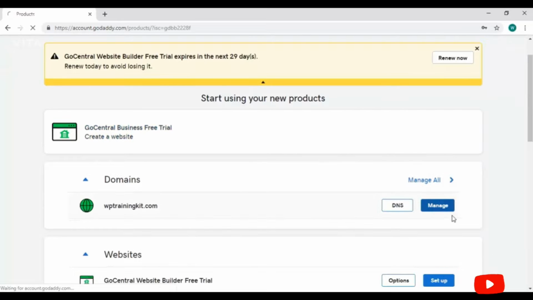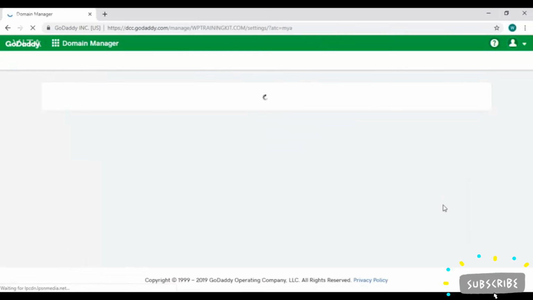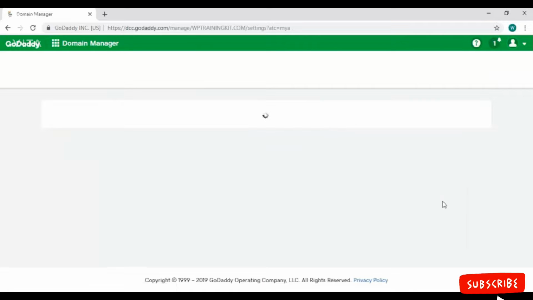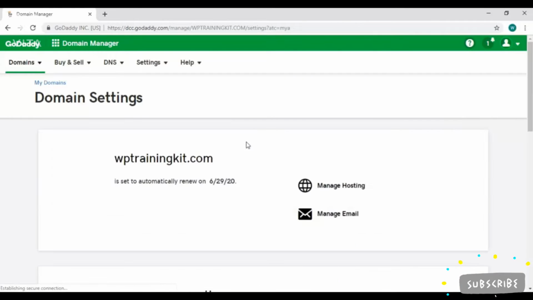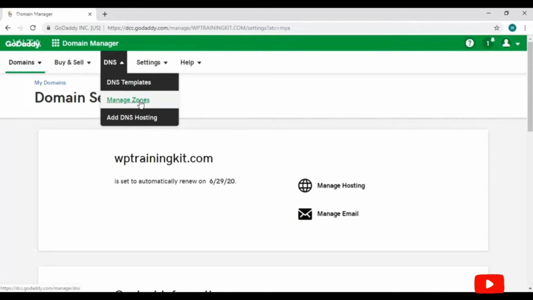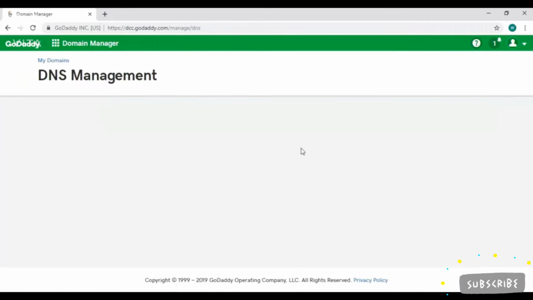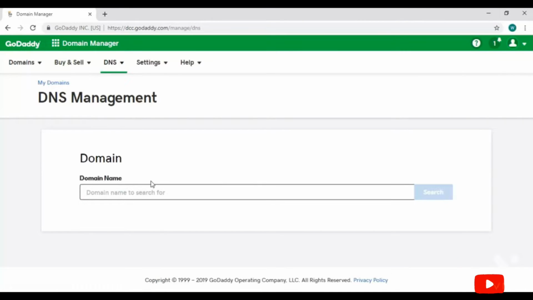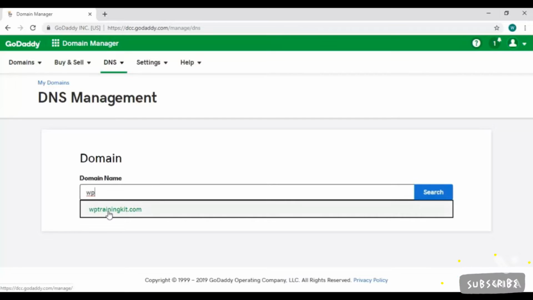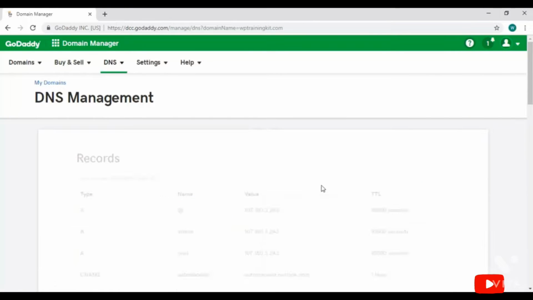Here we can see our purchased domains, and on the right there's a Manage button. Click on it. On this top menu bar, click on this DNS option and choose this Manage Zones from this drop-down list. It will take us to the DNS Management page. Here on this Insert Your Domain Name, it's already showing. Select it from here. Now, scroll down a little bit.